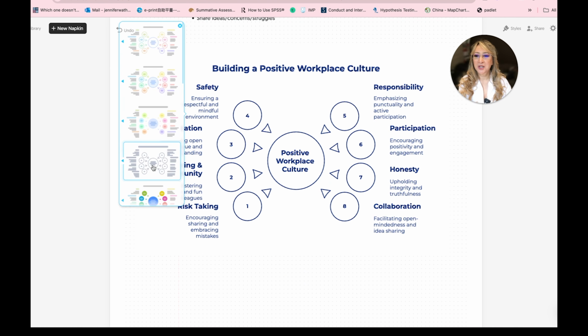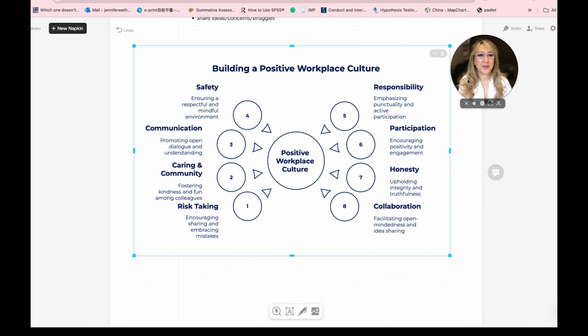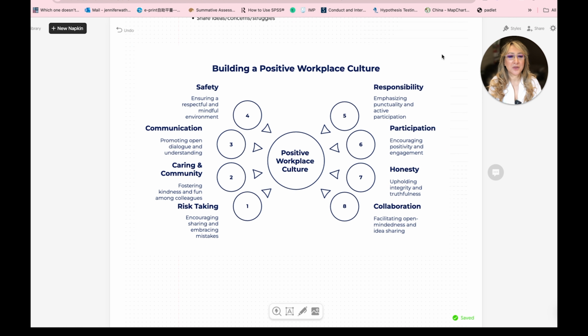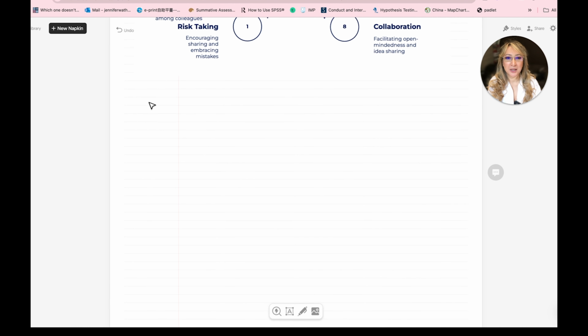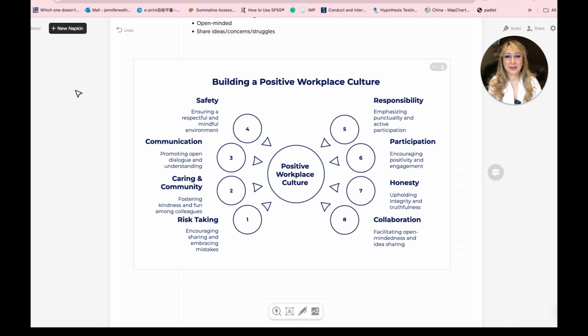Of course, you can change all the colors if you want. And then if you go to this little arrow here, export, you can export it as a PNG, SVG, PDF, and a PPT. And I always do the PowerPoint because then I can use my animations. I don't have to show this graphic just in one go, but I can drip feed it and discuss each of these.